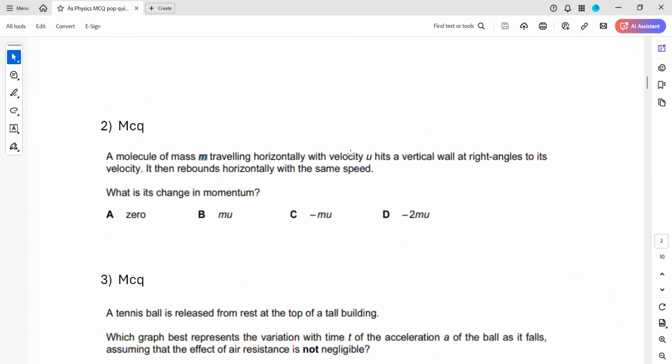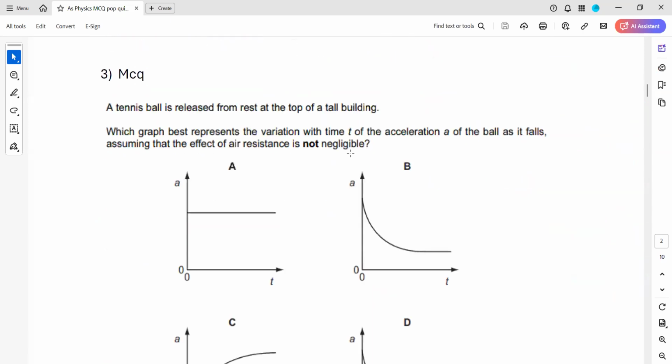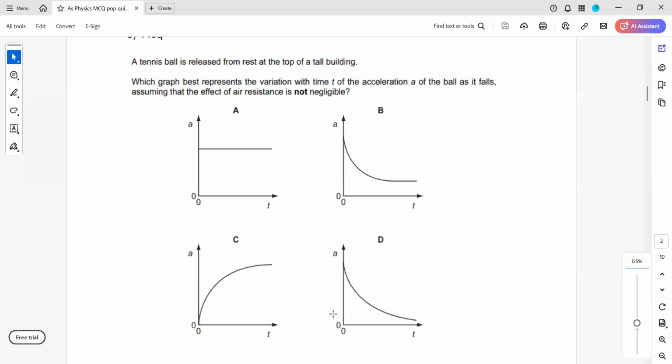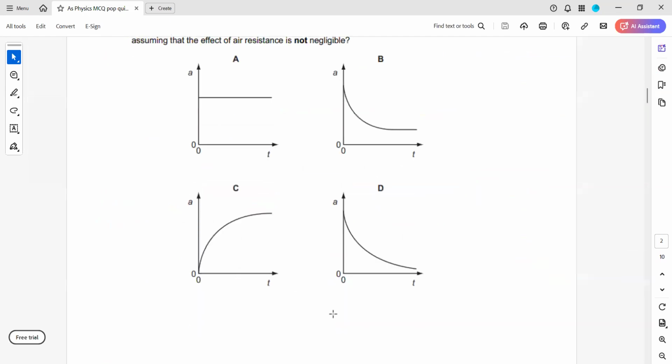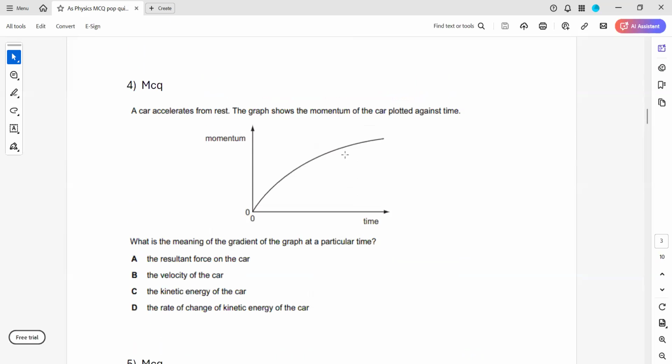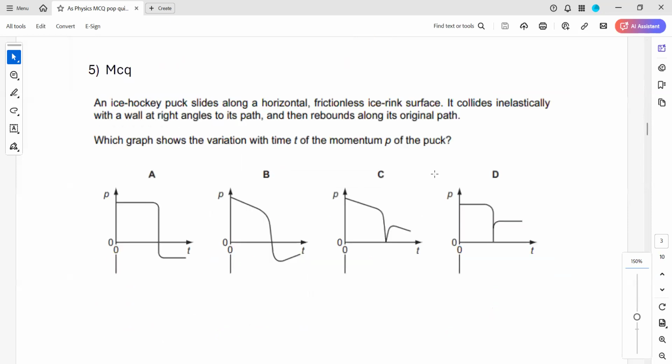Question 2, any doubt? Question 3, any doubt in question 3? Question 4, question 5.